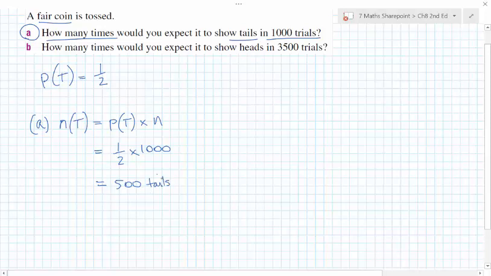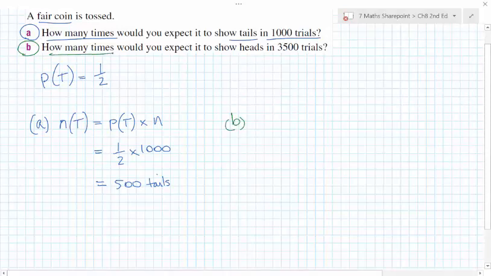Now a way of thinking of it is if I have 1,000 trials, or I've done it 1,000 times, I would expect half of those to be tails. So half of 1,000 would be tails, and so that's why I end up multiplying a half times 1,000, and I get 500. Okay, let's have a look to see how we handle that with B here.